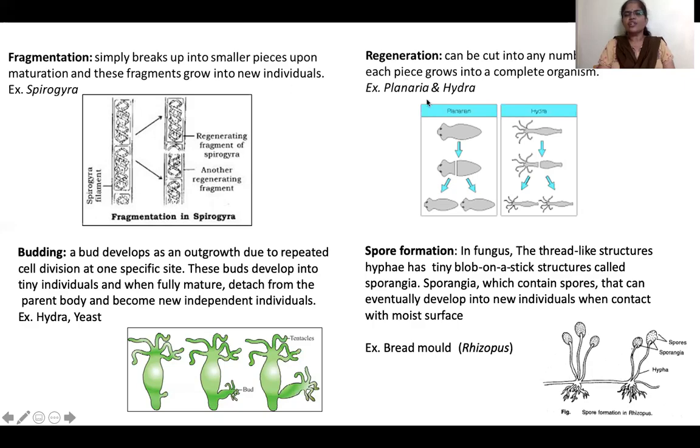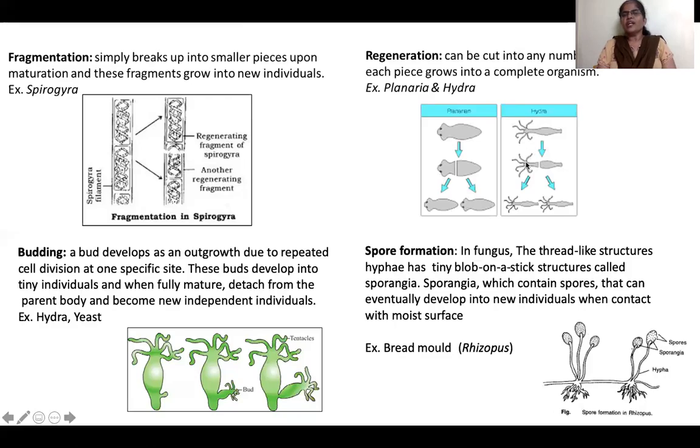Whereas regeneration, for example in planaria and hydra, they can be cut at any number of places. Say this is a top portion and this is a lower portion. If this is the individual, the lower portion gets regenerated from the upper portion, and the upper portion gets regenerated from the lower portion.